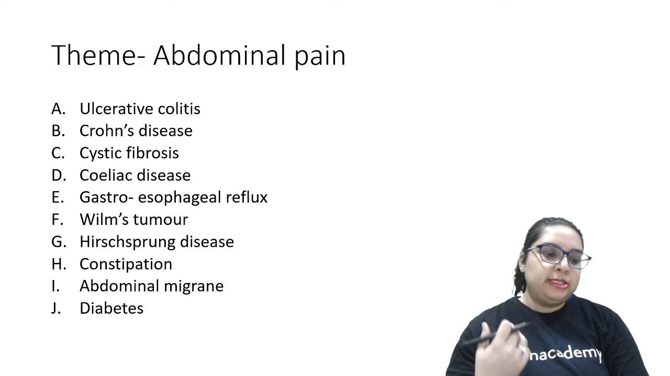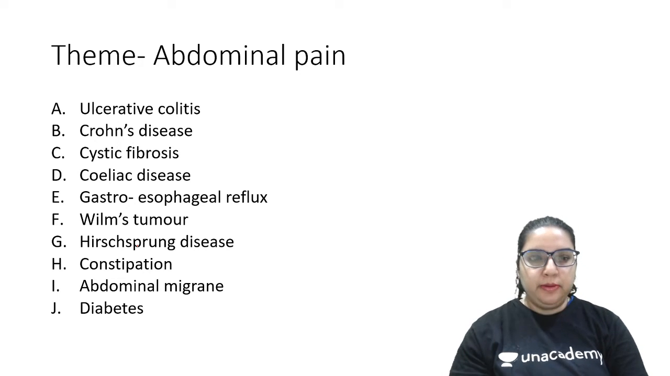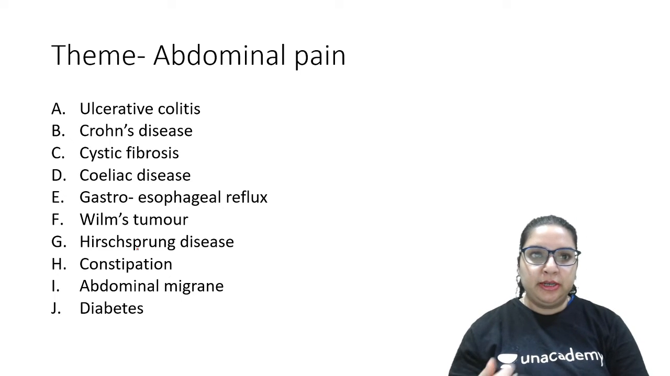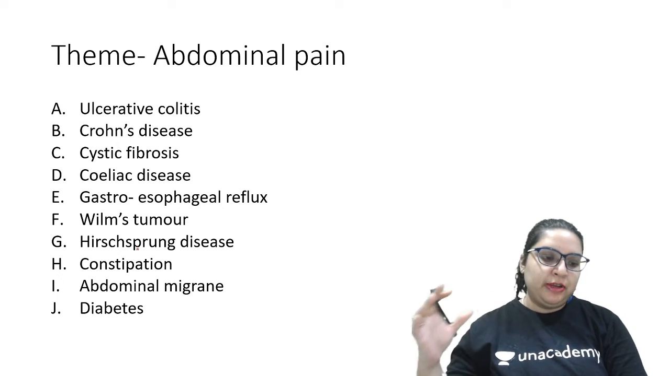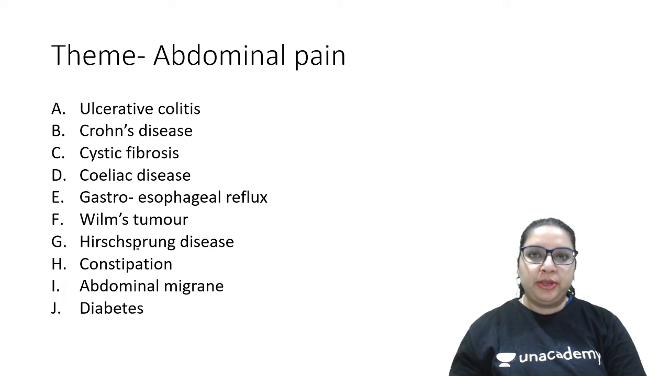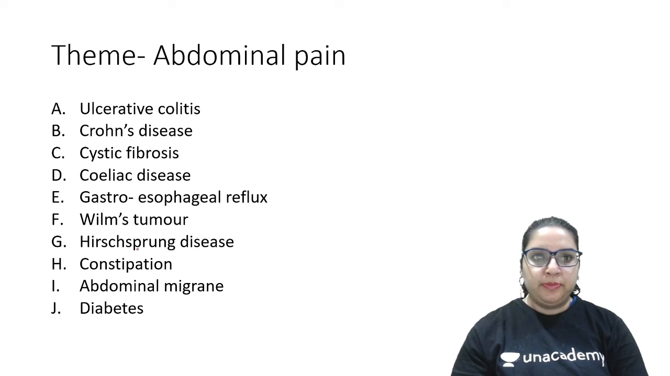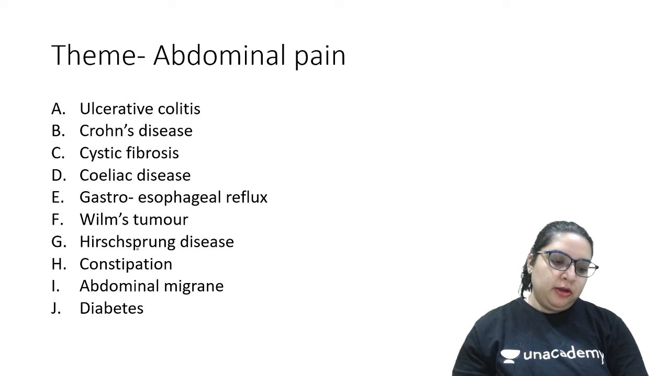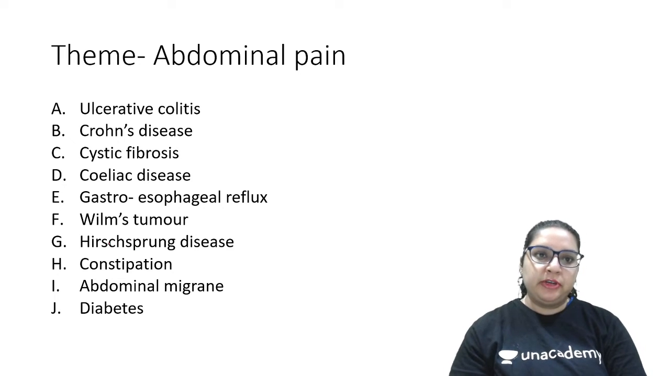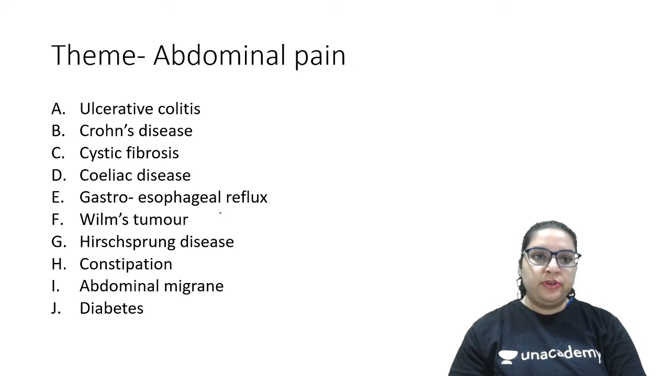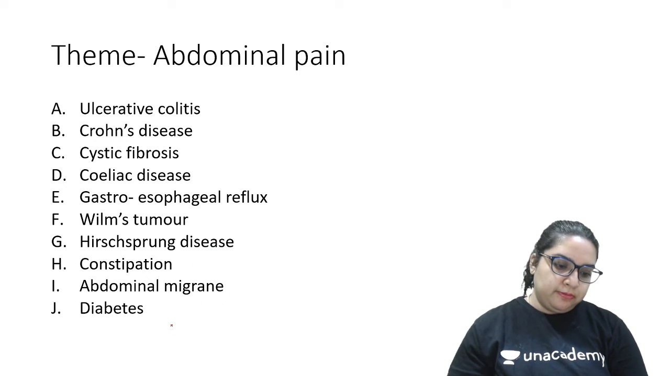Okay, now let's try one question from GIT, and this is going to be the last question of today's session. I've picked up one question from each session so that you can get a good catch of everything. So we have these conditions of abdominal pain in children: ulcerative colitis, Crohn's disease, cystic fibrosis, celiac disease, gastroesophageal reflux, Wilms tumor, Hirschsprung disease, constipation, abdominal migraine and diabetes.